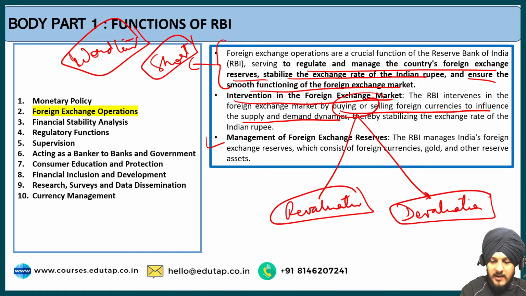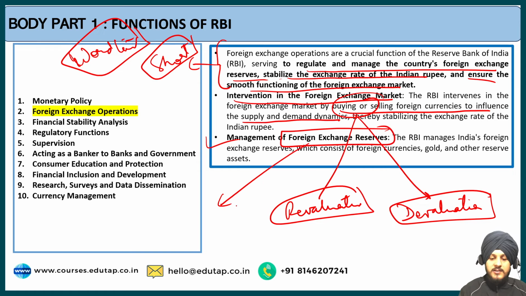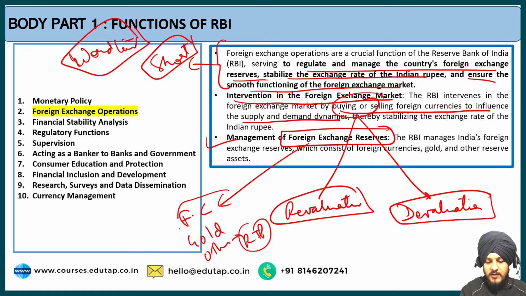The last point is management of foreign exchange reserves. You must have heard about foreign exchange reserves, which countries usually keep in the form of foreign currencies, gold, and other reserve assets such as the reserve tranche position. What is the role of foreign exchange reserves?